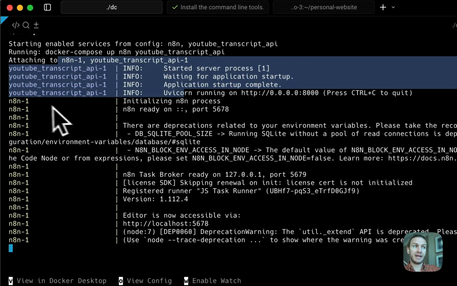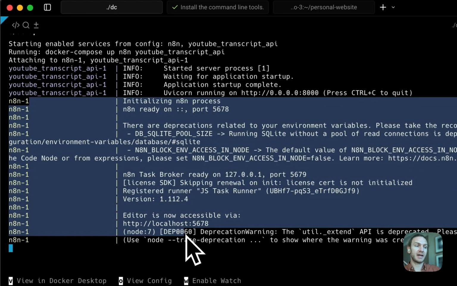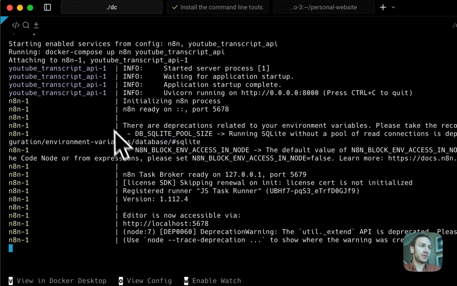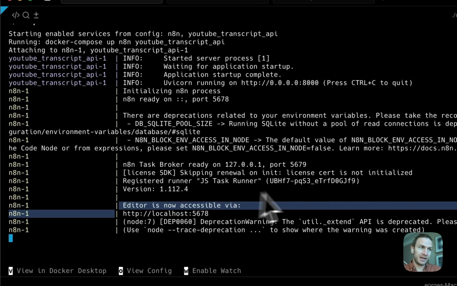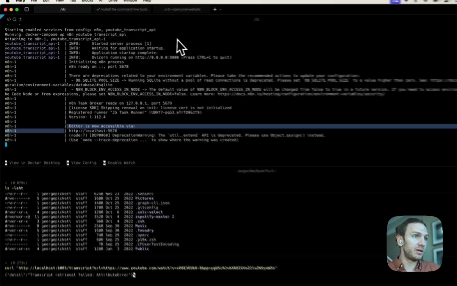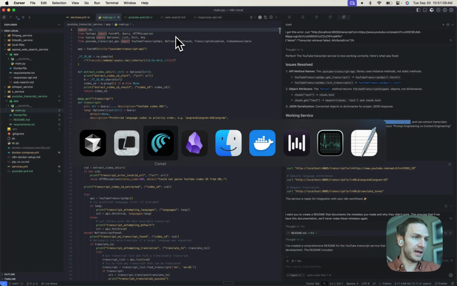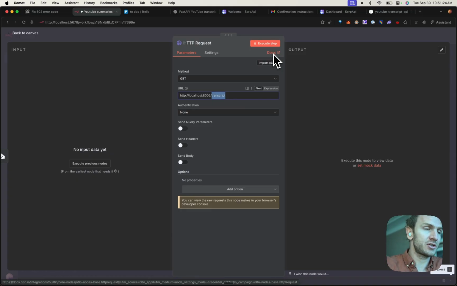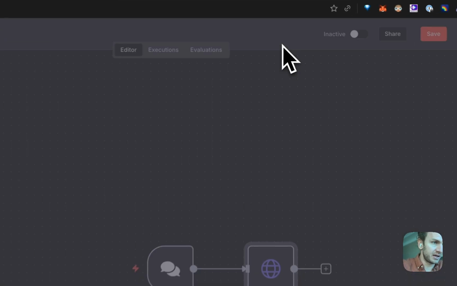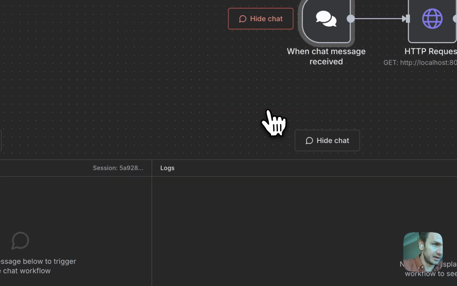And then we also started n8n here, and they're both running inside of Docker. n8n is running at port 5678, and this other one is running at port 8005 /transcript. Both these services are running inside of separate Python apps, but in the same container, and then we use Docker to network them. So it's just really powerful to have this kind of architecture. And I'm just really loving this with n8n.